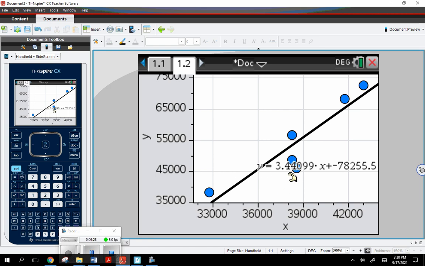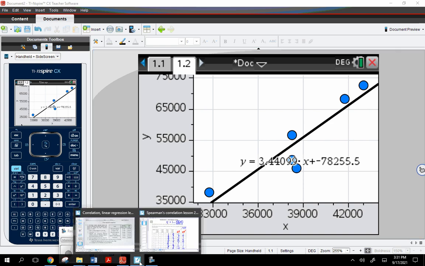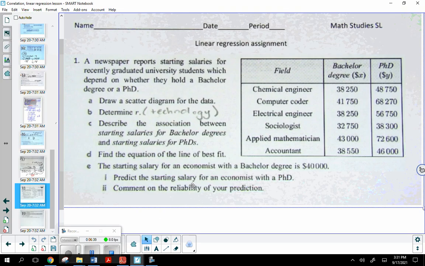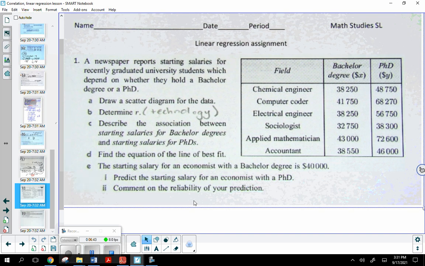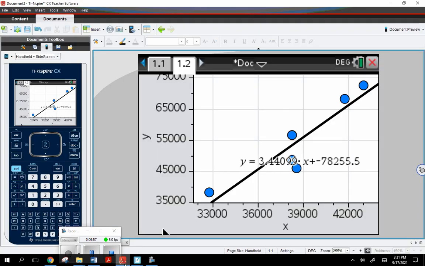So I'd say we're looking at about 3.44x minus 78,255.5. If it doesn't say, typically I'd run with 3 sig figs. That's typically what IB likes. Otherwise, they'll specifically tell you the number of sig figs, or they'll tell you the decimal place they'd like you to round it to.